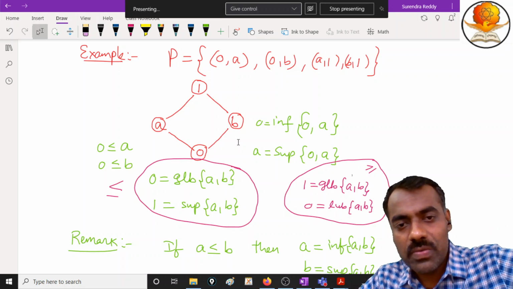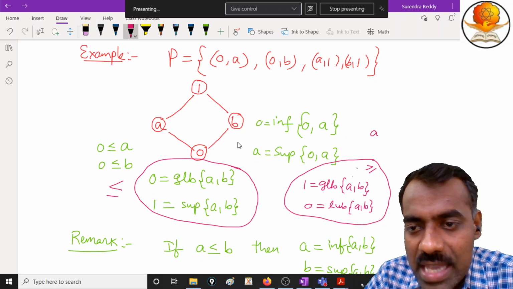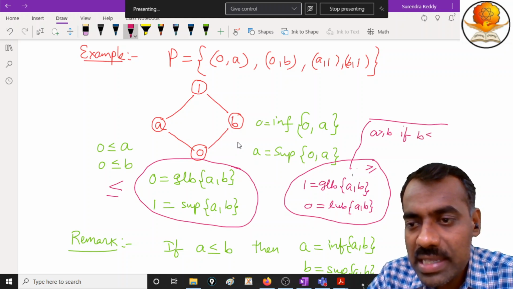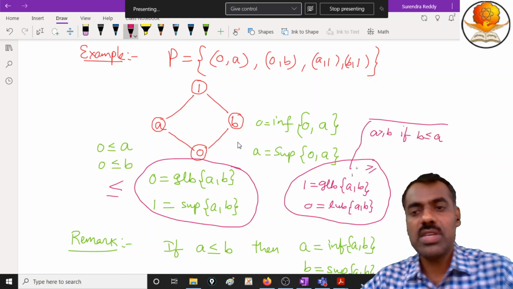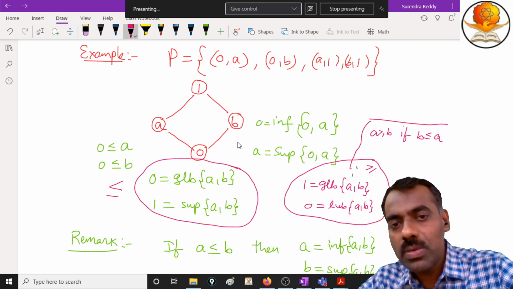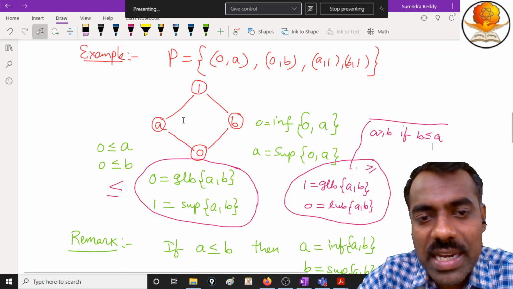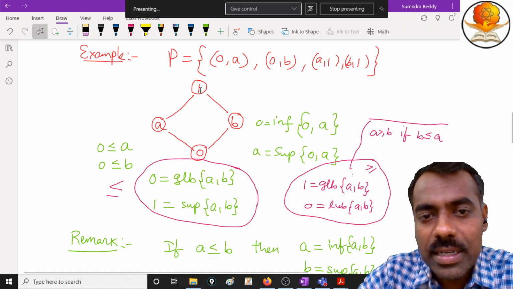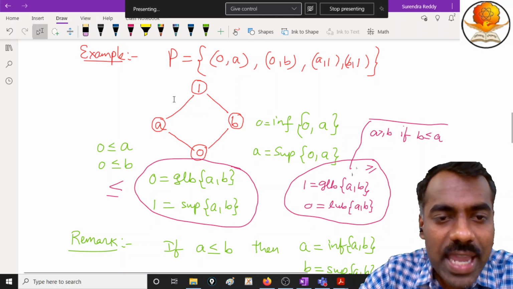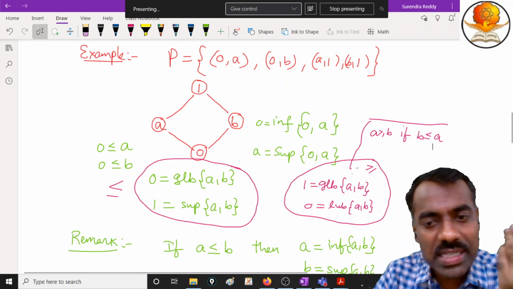What is meant by saying A is greater than or equal to B, according to our notation, is that B is less than or equal to A. So what is the relation between 1 and A? A is less than or equal to 1, so therefore you can call it 1 is greater than or equal to A, or not?